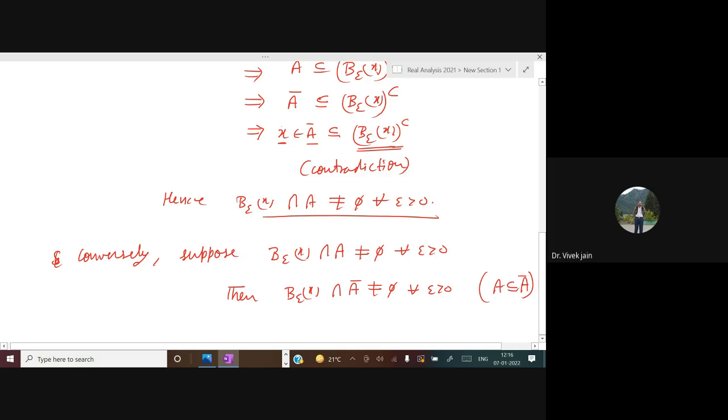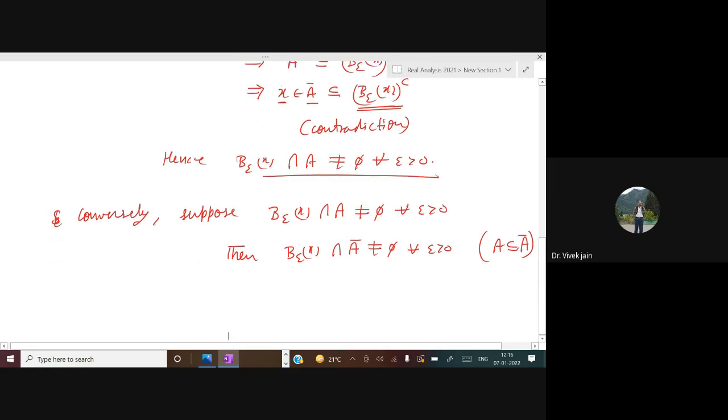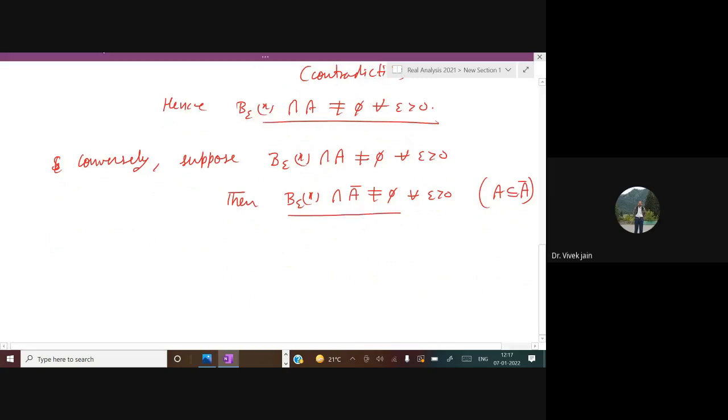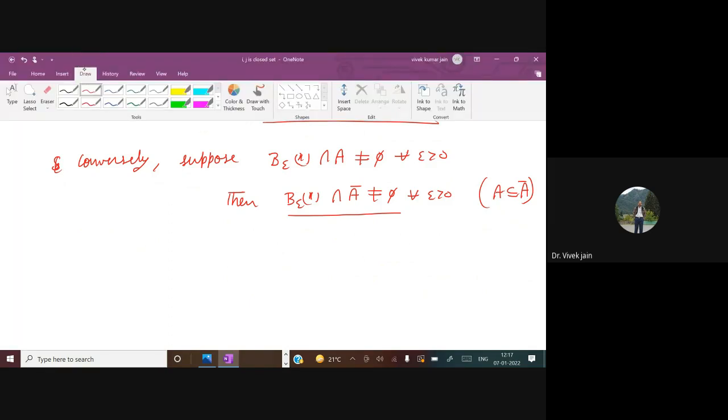A closure is the smallest closed set containing A. Is it okay? But if you remember the definition of closed set, which we have discussed in the previous classes, can we say that X belongs to A closure?